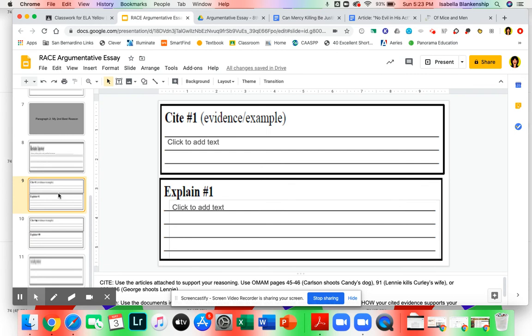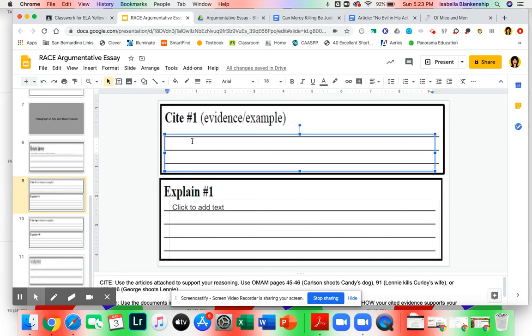All right, so today we're going to be working on the cites. We're working on finding evidence or examples that support that reason. When you cite evidence, you want to use the sentence stem that says according to. According to, and then in quotations, we're going to put whatever source we're looking at. You're either going to write on page or in paragraph. Then we're going to embed a quotation, which means you'll do a comma, quotation, and then you will write your sentence.